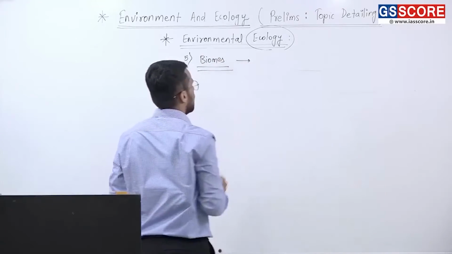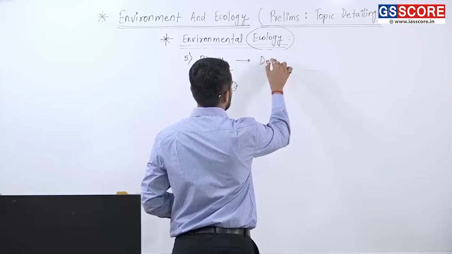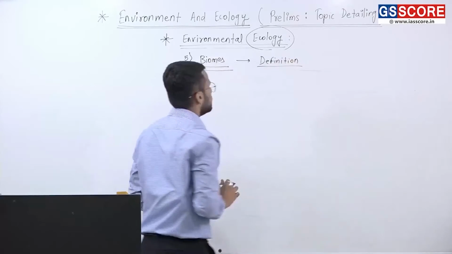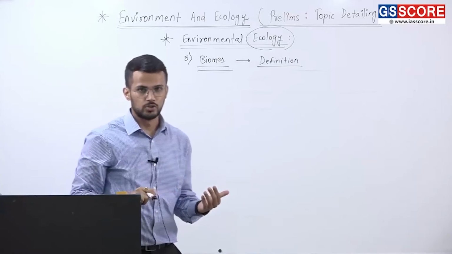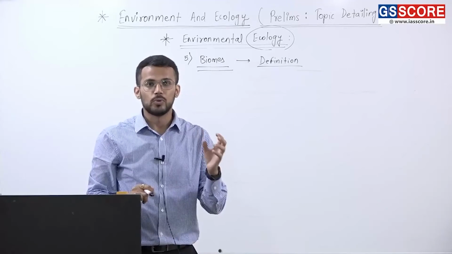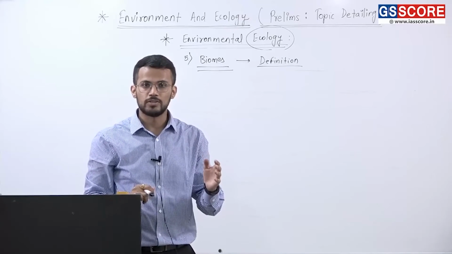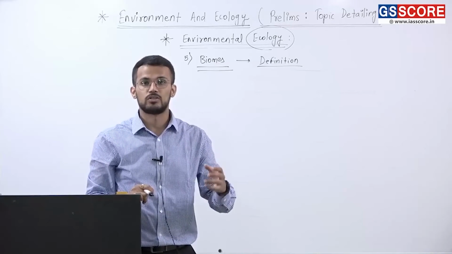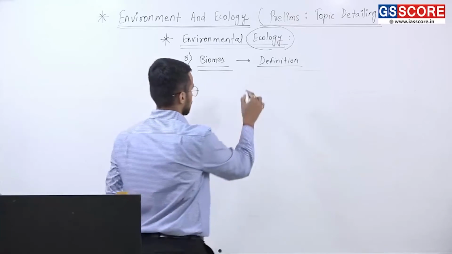So here, what are the subtopics that are involved? Firstly, definition. What do we mean by biomes? Right? Biomes are a larger ecological unit which are characterized by the dominant vegetation that is present in that biome. And that dominant vegetation is influenced by climatic conditions, soil conditions, etc. Fine. So that is the definition of it.